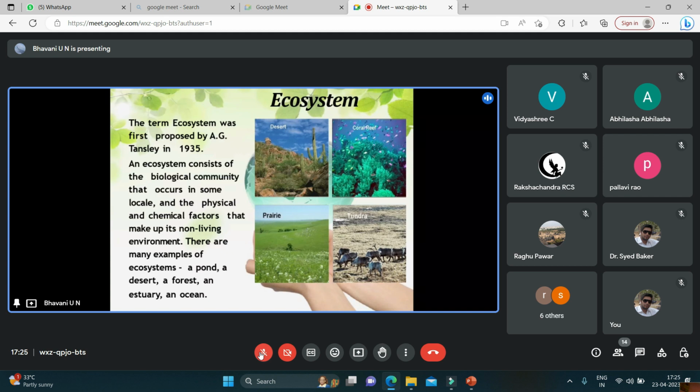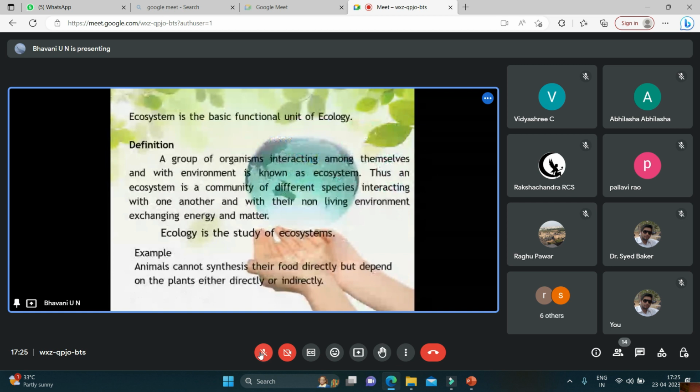Next, coming to the main topic, ecosystem. The term ecosystem was proposed by A.G. Tansley in 1935. Ecosystem consists of the biological community, and the physical and chemical factors that make up its non-living environment. A few examples of ecosystems are a pond, a desert, a forest, an estuary, and the ocean. Ecosystem is the basic functional unit of ecology. Definition of an ecosystem: a group of organisms interacting among themselves and with the environment is known as an ecosystem.